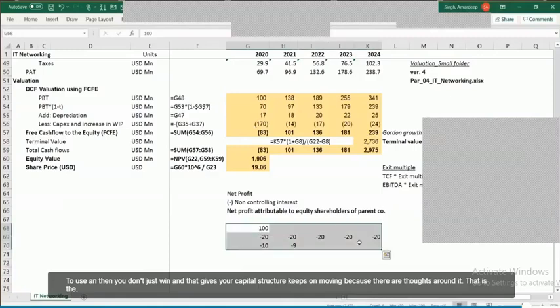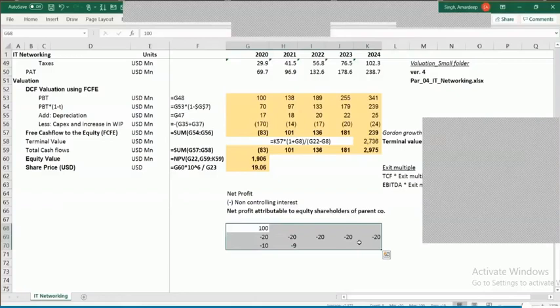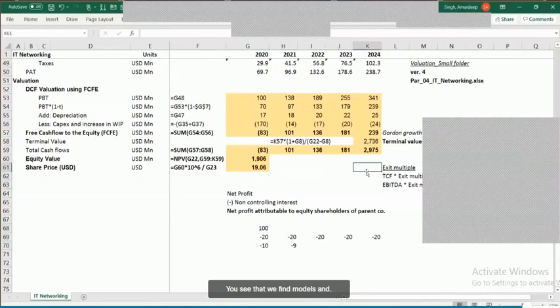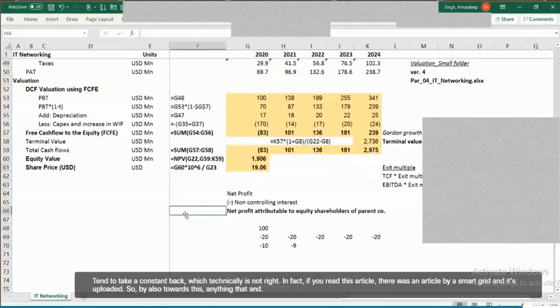In that case, your capital structure keeps on moving, because there are thoughts around it that if the debt movement is there, then definitely this changes in the debt. You don't take it in the free cash flows, but the ratio, debt equity ratio, keeps on changing. So the weights also change. So the weighted average cost of capital should be different one for all of these years. See that many of the financial modelers and valuers, they tend to take a constant WACC, which technically is not right.